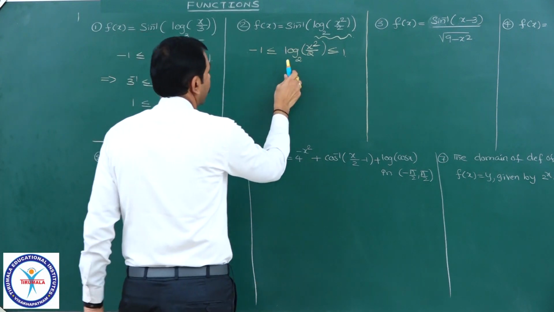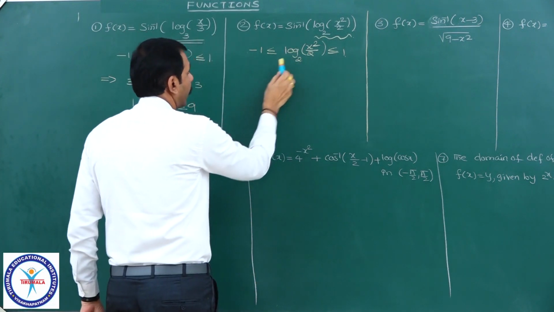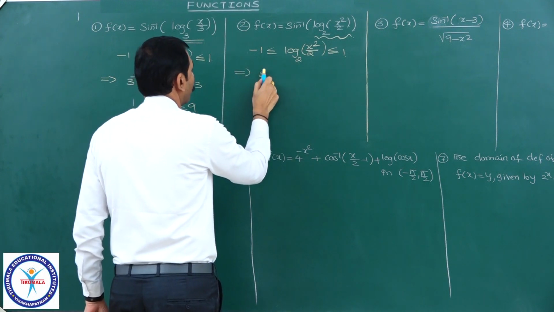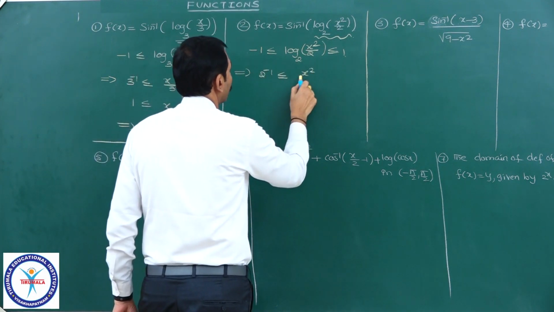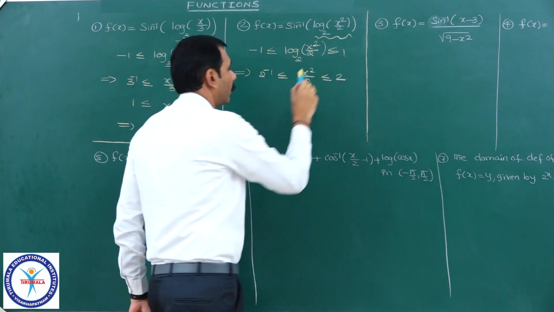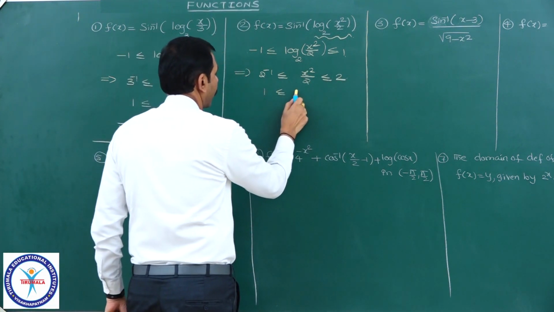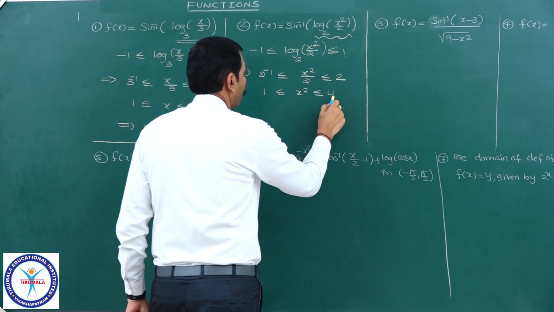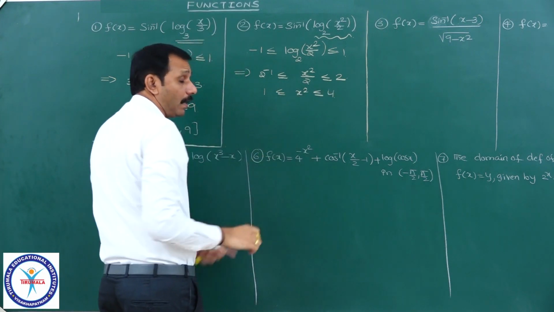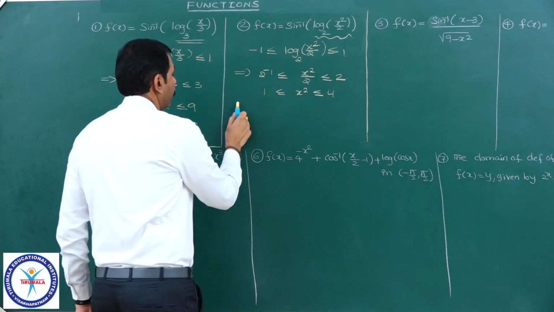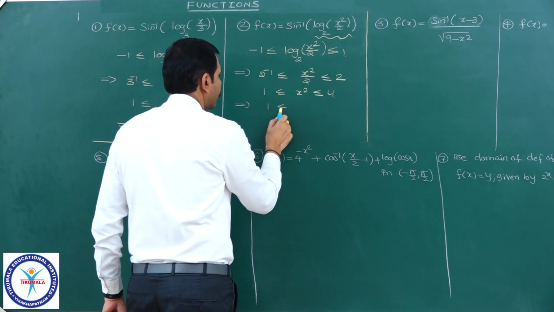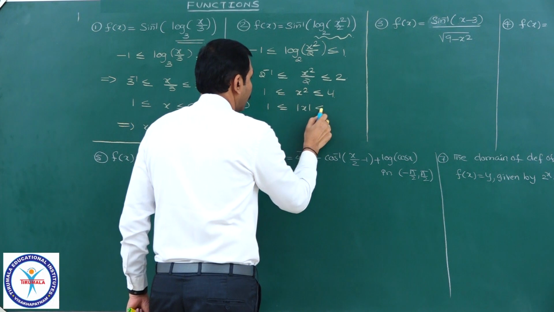Now let us simplify this. Again here base 2 is greater than 1, that implies I can write 2 power -1 less than or equal to x square by 2 less than or equal to 2. Now multiply with 2, it is 1 less than or equal to x square less than or equal to 4. I want values of x, not for x square. That implies if you take square root, 1 less than or equal to mod x less than or equal to 2.